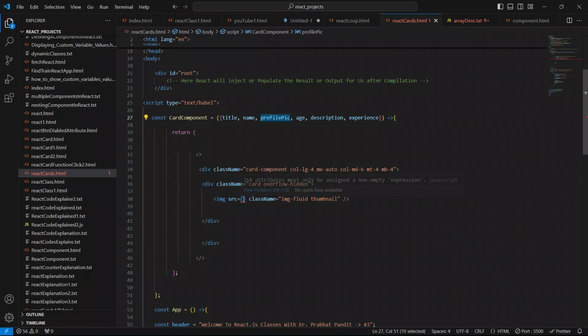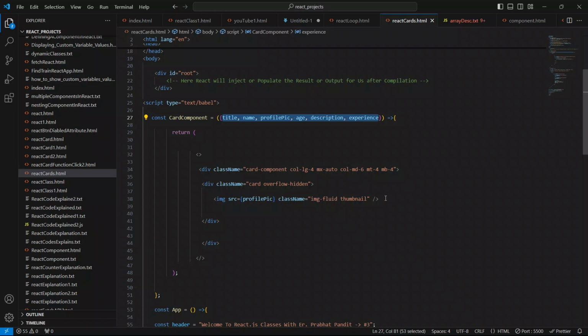I explained to you guys very well how to create components, how to provide the props, and how to show the props value just now. I hope it's very fresh to you, and you know what I am doing here. I'm assuming that you definitely know what I am doing here. I just showed you how to create the props, how to pass the props to the components, and how to show the values of these props inside the components as well. I hope it's fresh to you. So that's it, this is cool.